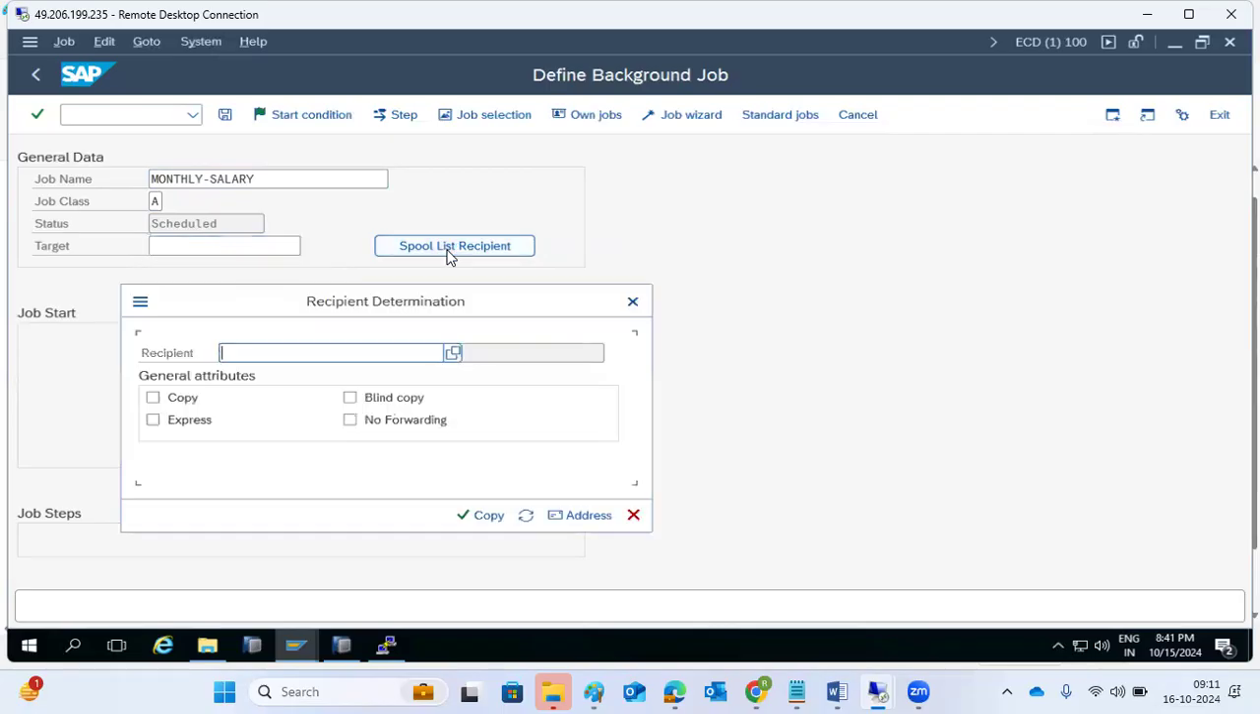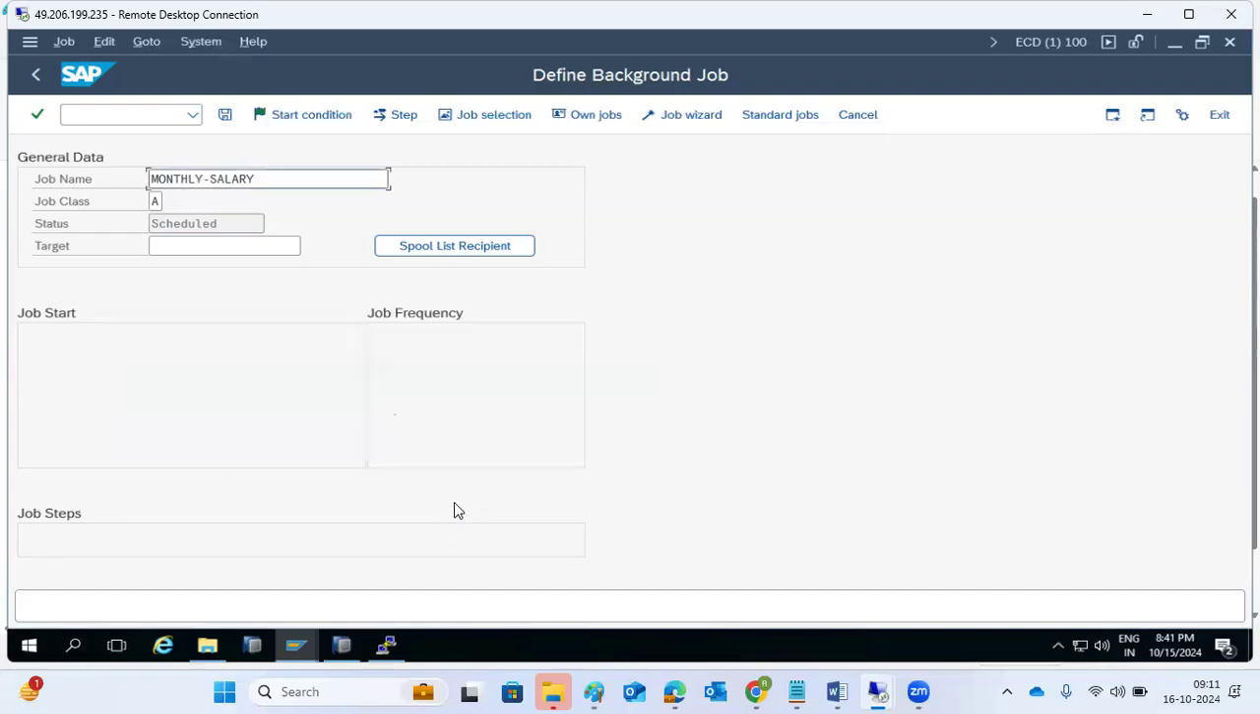Then spool recipients. Spool recipients means you can define an email address or something, and the persons will get the emails as soon as the job completes. They will receive emails from the system, like your salary has been credited, or messages, or attachments. All those things you will get from the system, so that kind of spool recipients we can copy here.